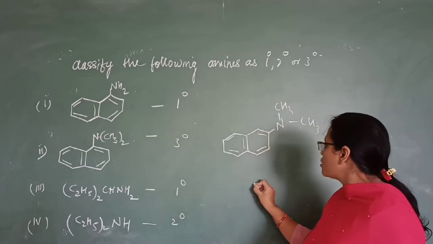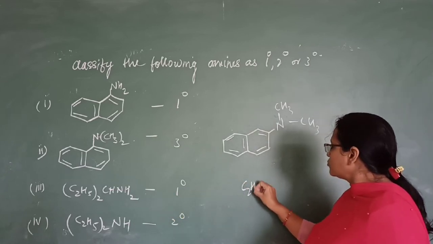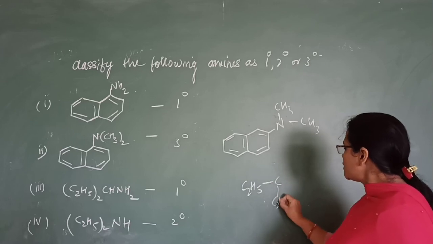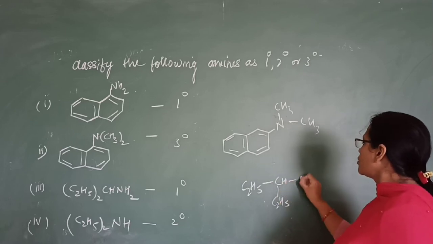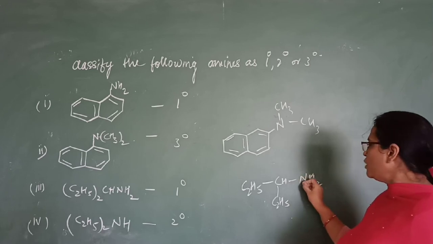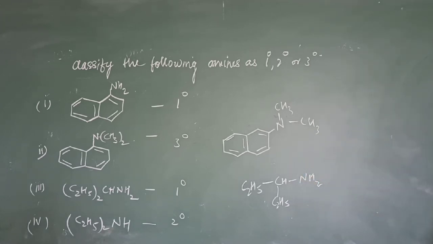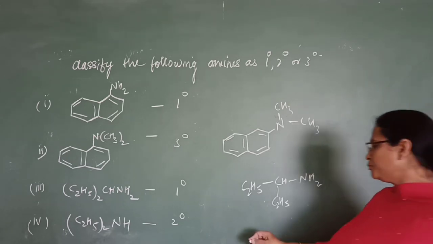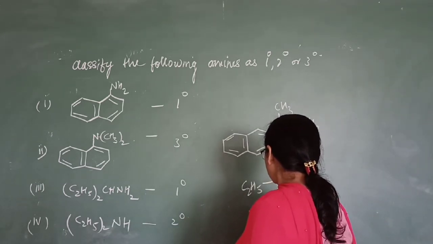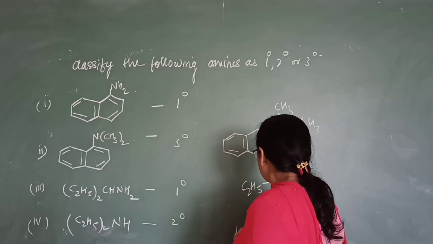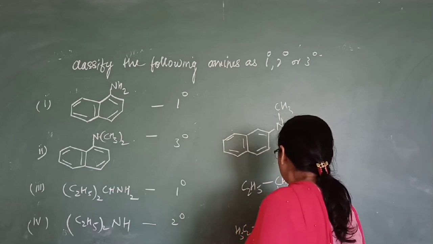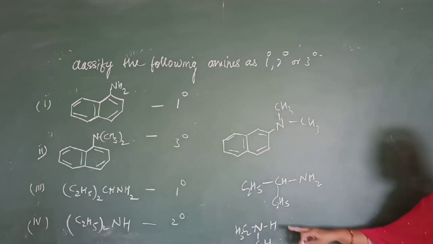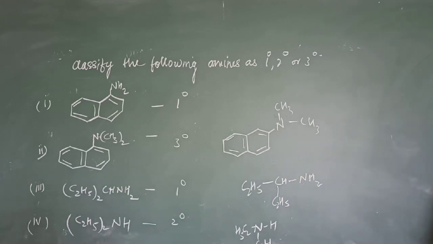Now here the substitution is on carbon. Nitrogen, only 1 hydrogen has been substituted by the alkyl group. Therefore it is primary. Then here again since 2 of the hydrogen of ammonia has been substituted, it is secondary. Is it clear? So this is how you have to classify.